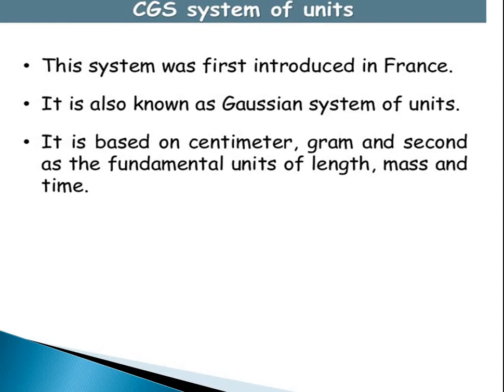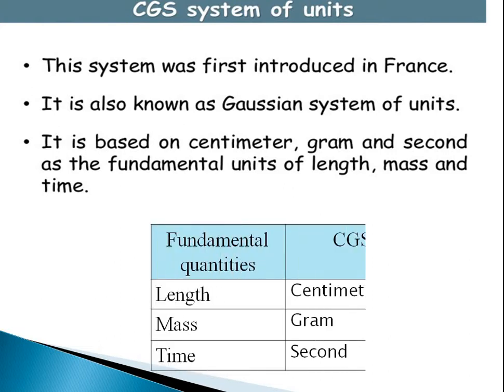The first system which we are going to discuss is the CGS system. It is also called the Gaussian system of units. This system was first introduced by France. It is based on centimeter, gram and second. The first letters of centimeter, gram and second define the CGS system for measurement of distance, mass and time, which are the fundamental units.